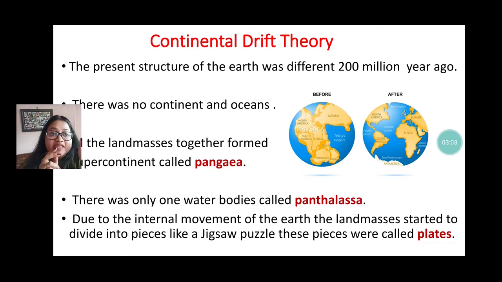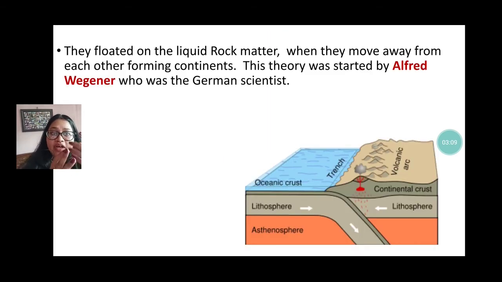Okay, and these small spaces are called plates. Next one here, these plates float on the liquid rock matter. When they move away from each other, these plates form what we name continents and oceans.